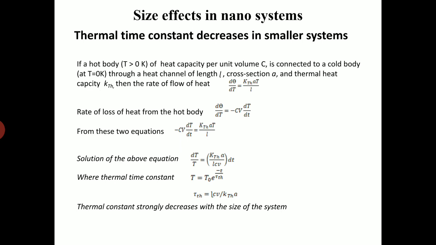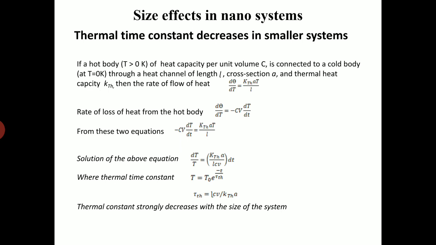The rate of loss of heat from the hot body at the steady state is given by d theta by dt equals minus C V dT by dt, where V represents the volume of the hot body and the negative sign indicates the loss of heat from the hot body.